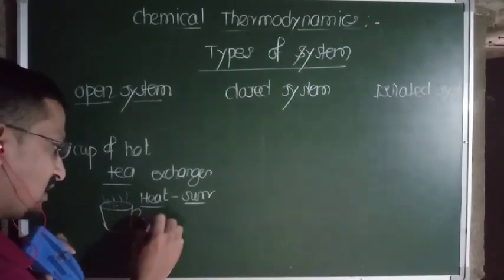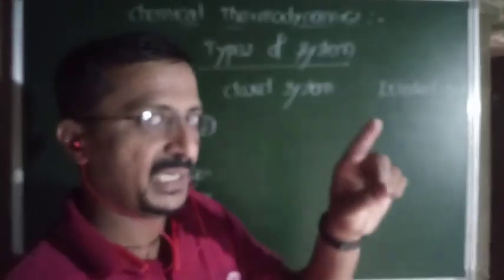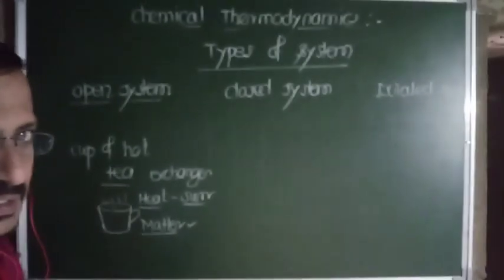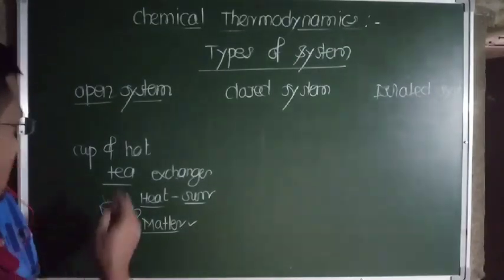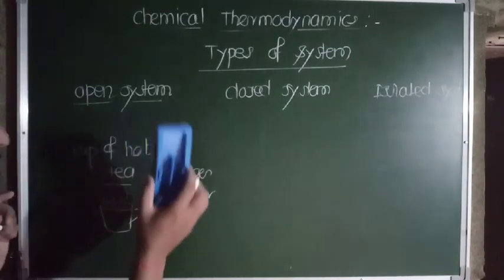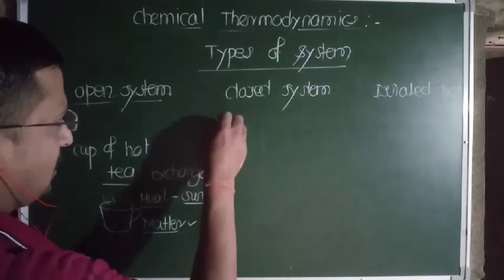Water vapors means it also exchanges matter. So we define open system as the system where there is exchange of both heat or energy and matter. There is exchange of matter as well as energy. If both energy and matter are exchanged, we call it an open system. So an open system is a system which exchanges both matter as well as energy with the surrounding.